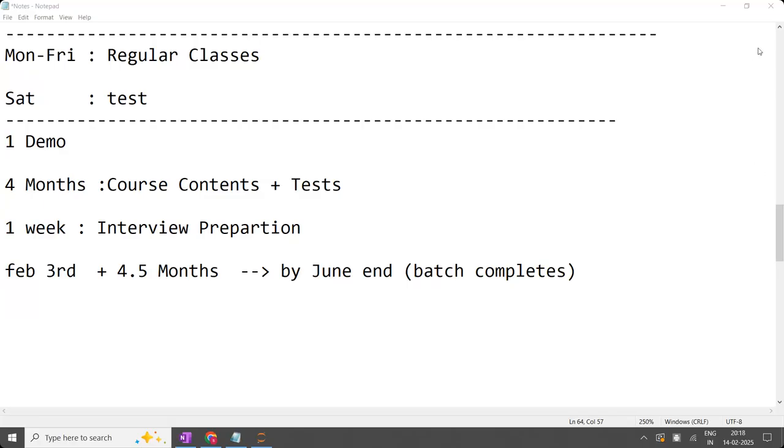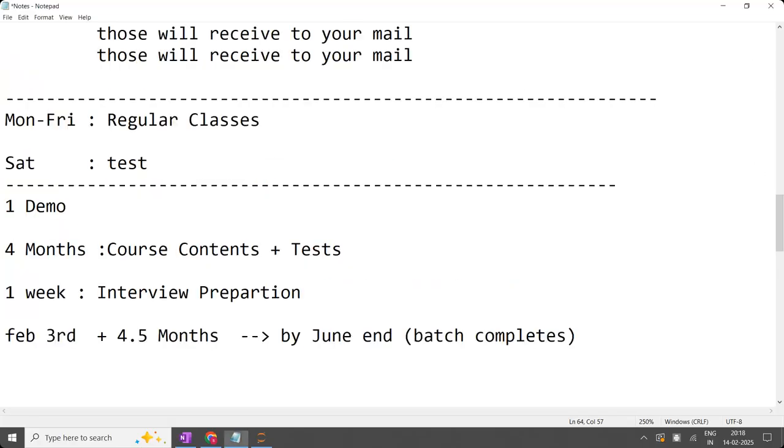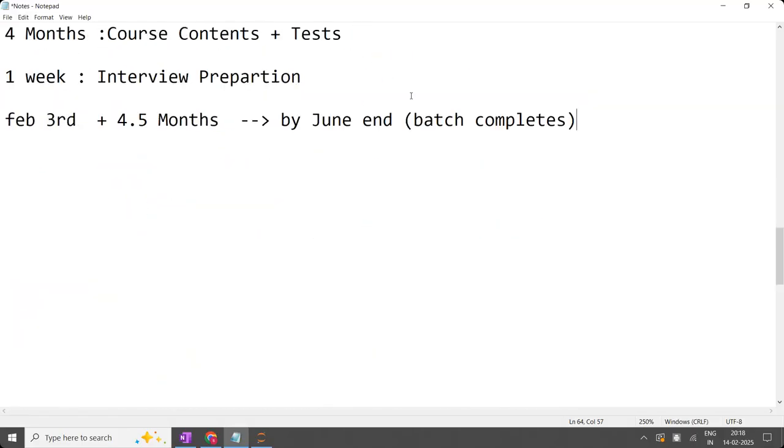What about the projects? When will they be assigned? Whenever we complete the Python, immediately at the end of the Python, one project will be done. At the time of Python completion, immediately I'm going to assign you one project for your practice purpose and for your resume purpose. So don't say that in the class one project we are completing and I'm sharing one project for assignment as a test. One project you have to select apart from that for your resume.